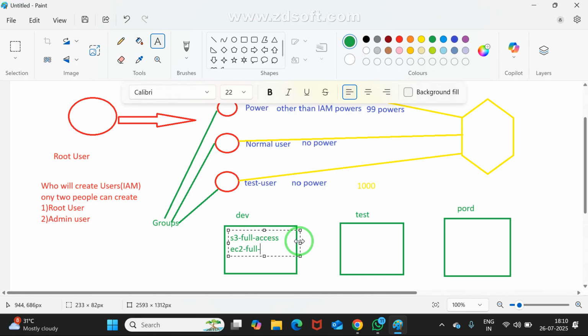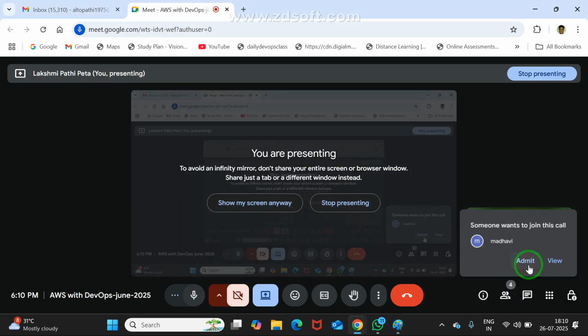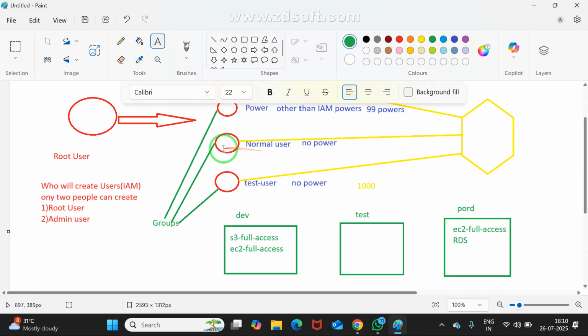See, developers require S3 access and EC2 full access. For production level, I need to give EC2 access also. There EC2 is also needed, EC2 full access. And also I'm giving RDS. You know the word, relational database service. RDS, I want to give. See what I am going to do.